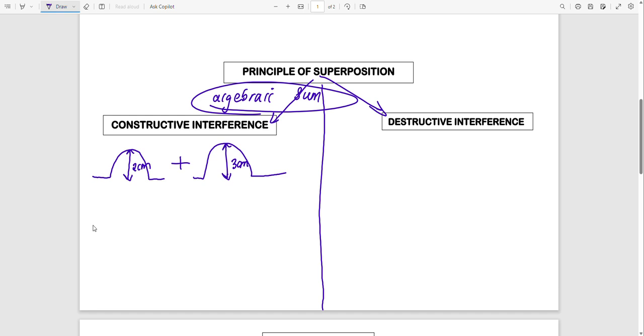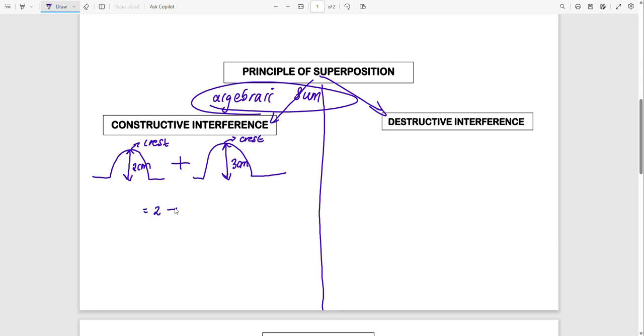So we will use the principle of superposition, whereby since these two waves or pulses are in the same line or same direction, they are all going up, they all have the crest. So we will use the algebraic sum.